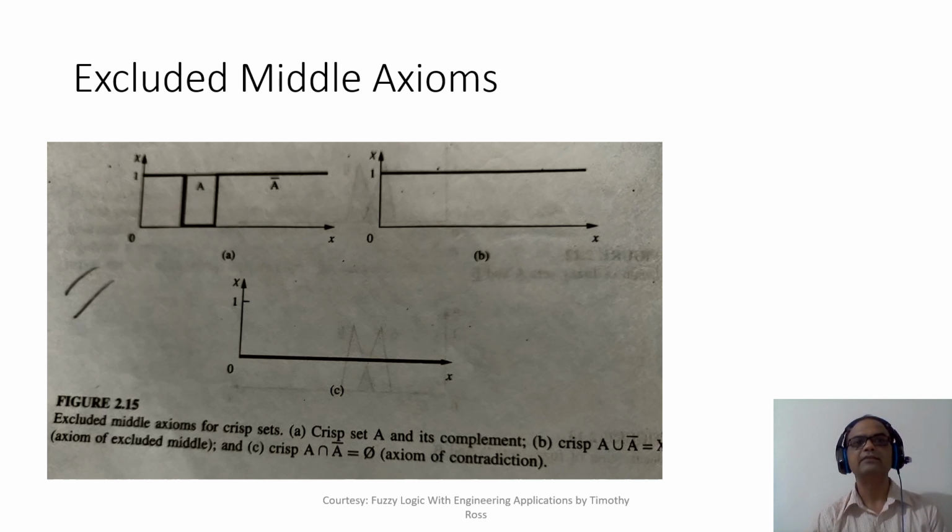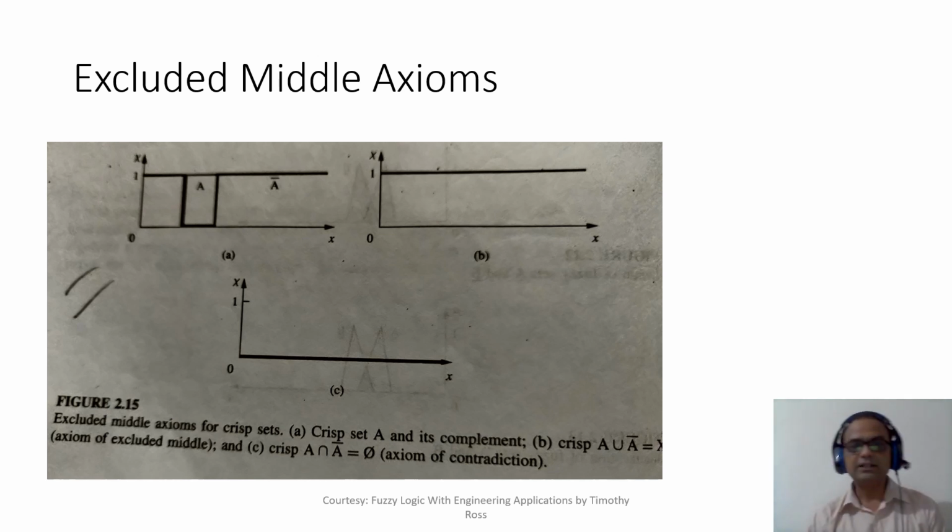A bar would be exactly the opposite of A. And if you take their union, what we will get is a straight line, and this is nothing but the universe, because the universe has all membership values 1 in it. Whereas if you take their intersection, so this would be the intersection, it would be phi. So excluded middle axioms hold for crisp sets, okay, but they do not hold for fuzzy sets.